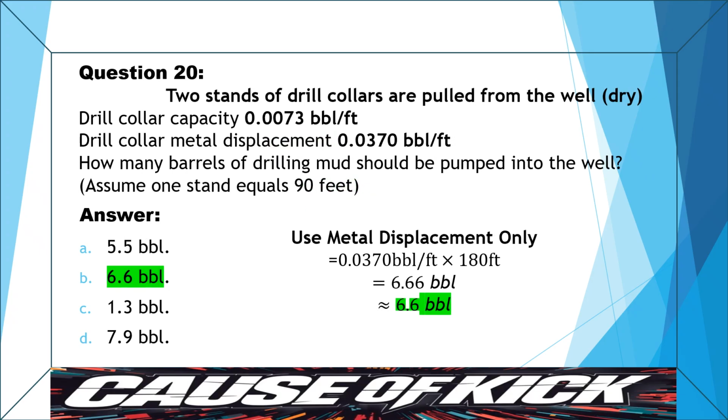In this question, we are asked to calculate the amount of drilling mud required when 2 stands of drill collars are pulled from the well dry. The drill collar capacity is 0.0073 barrels per foot, and the metal displacement is 0.037 barrels per foot. Since the collars are pulled dry, we use the metal displacement only. Multiplying 0.037 by 180 feet gives us 6.66 barrels, which rounds to 6.6 barrels. Therefore, the correct answer is option B, 6.6 barrels.